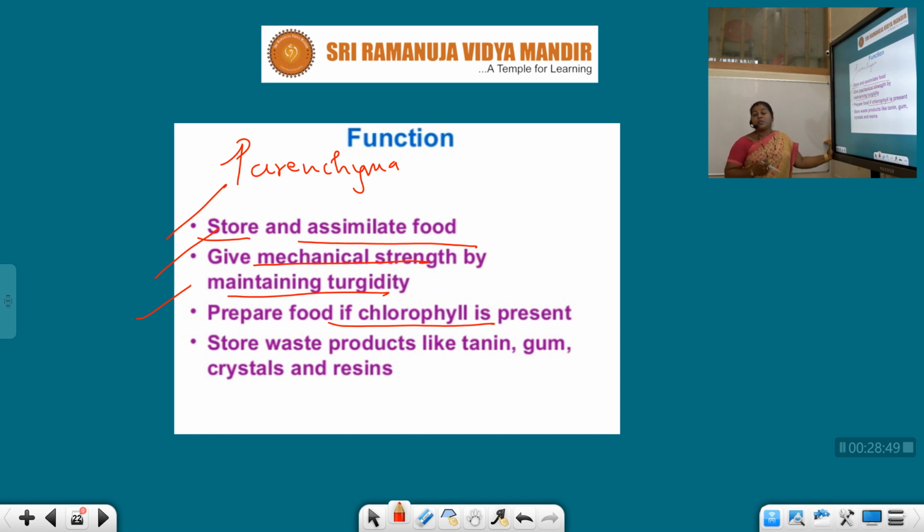Light energy is the energy required to initiate the photosynthetic reaction. It prepares the food if the chlorophyll is present, so it is confined to only the mesophyll cells of the leaf, right? And it stores waste products like tannin, gum, crystals and resins. Other functions of our parenchyma: it stores waste products such as tannin, gum, crystals and resins.